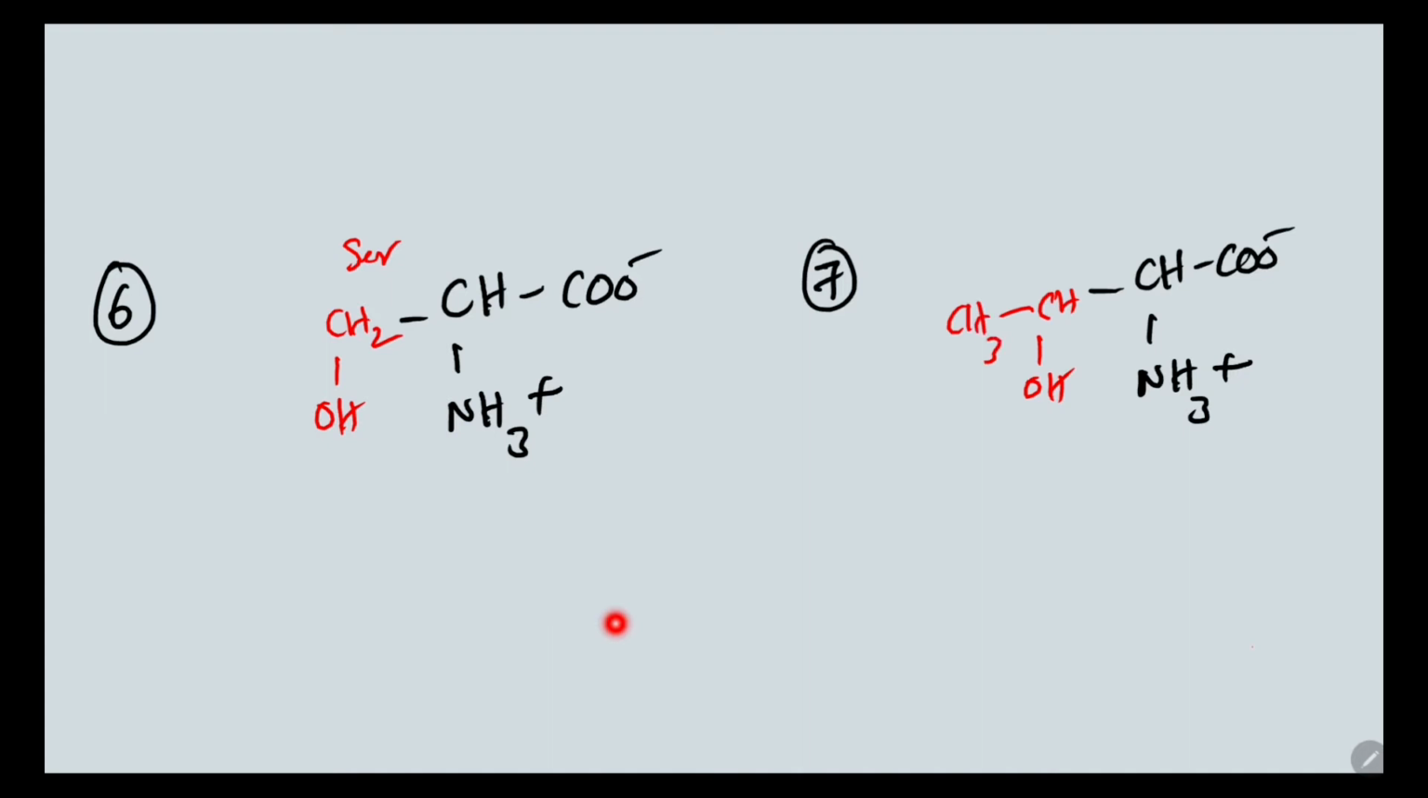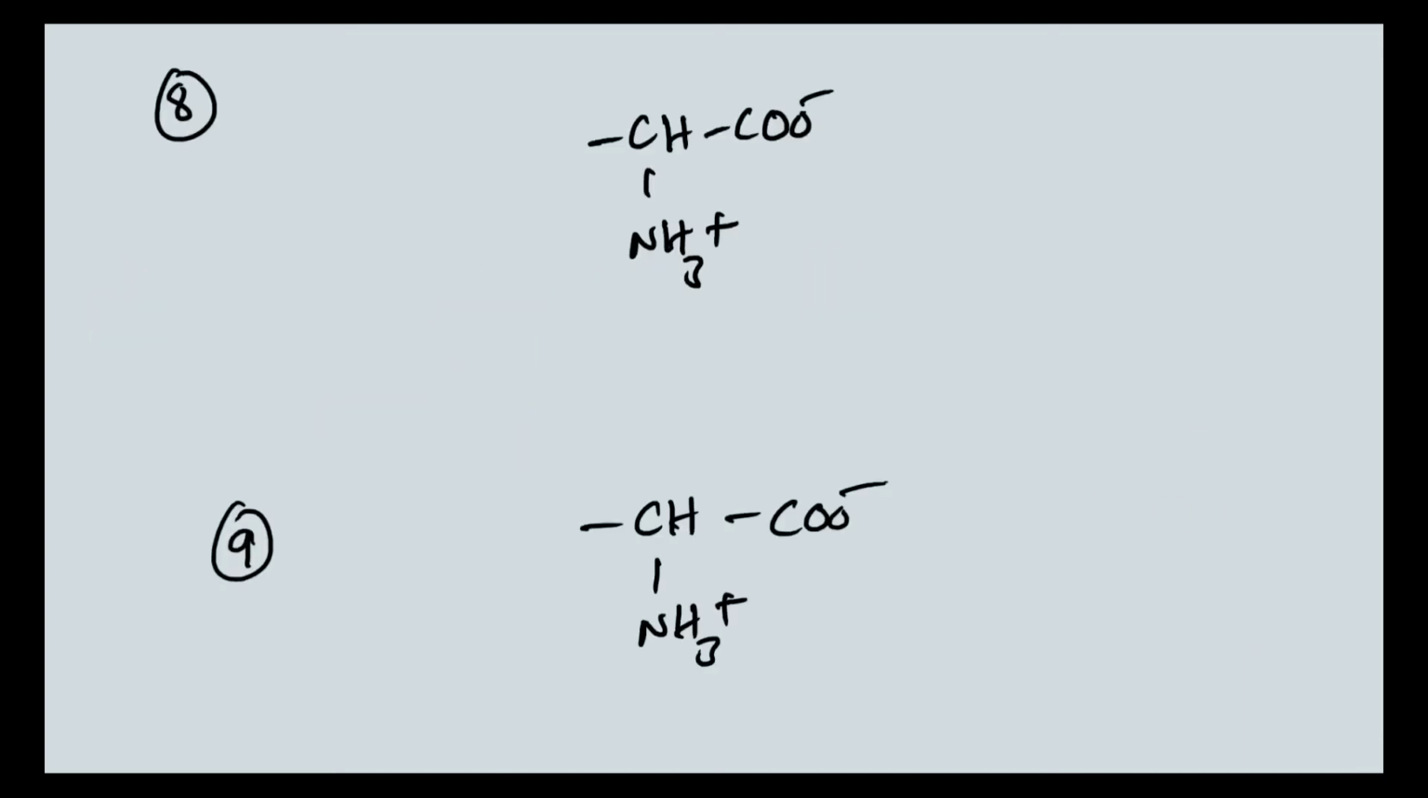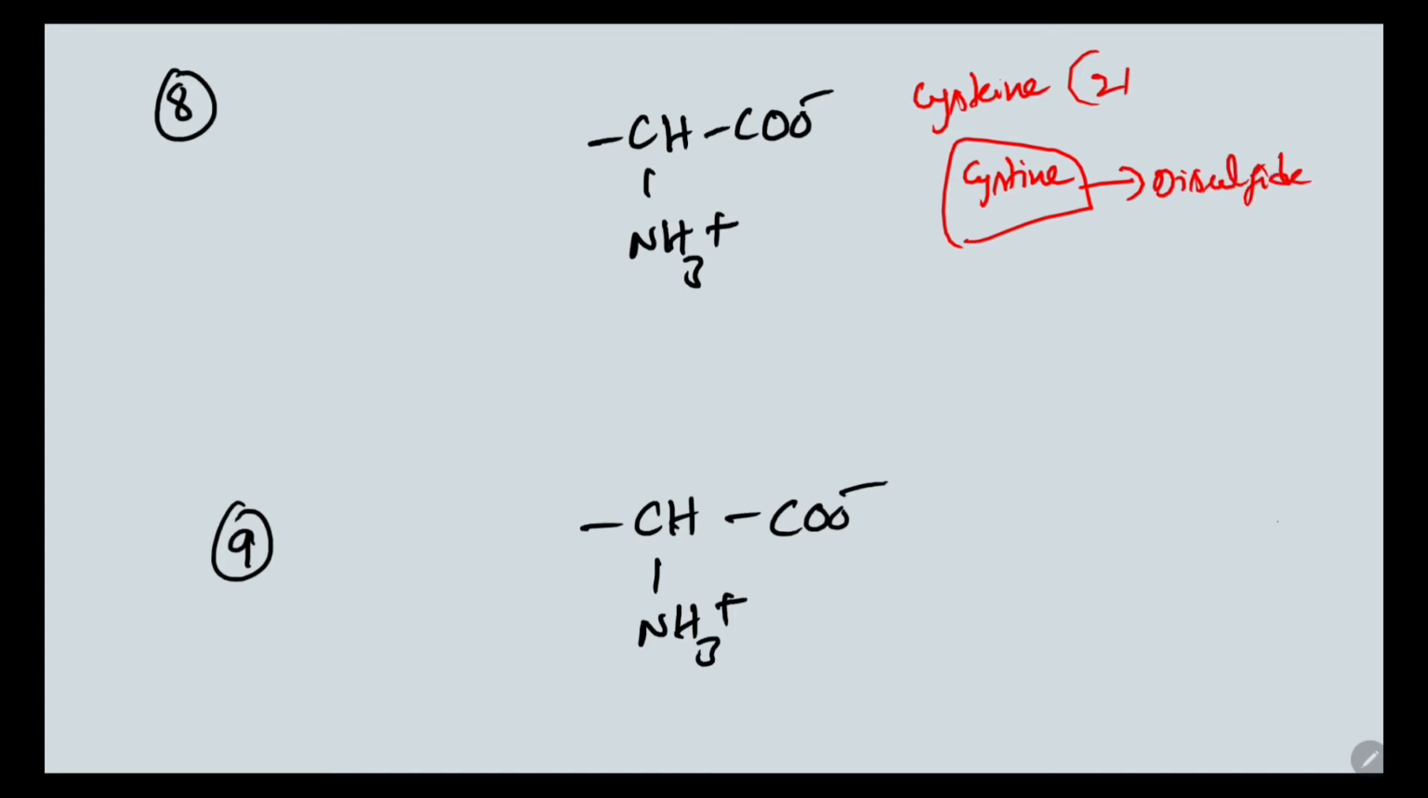Okay, so these two contain hydroxyl groups in their side chain. Next, what we have is the sulfur containing amino acids. So one is cysteine and cystine. Okay, two molecules of cysteine condense and form cystine. This cystine has a disulfide bond. Okay, so if you see the structure of cysteine, it will be like this. So this is the sulfhydryl group.